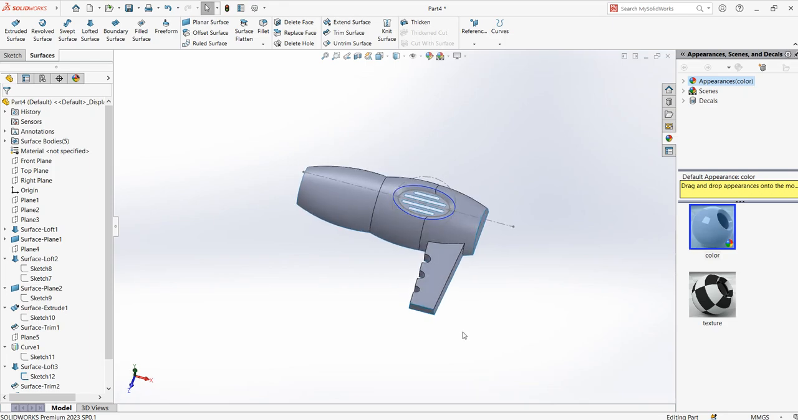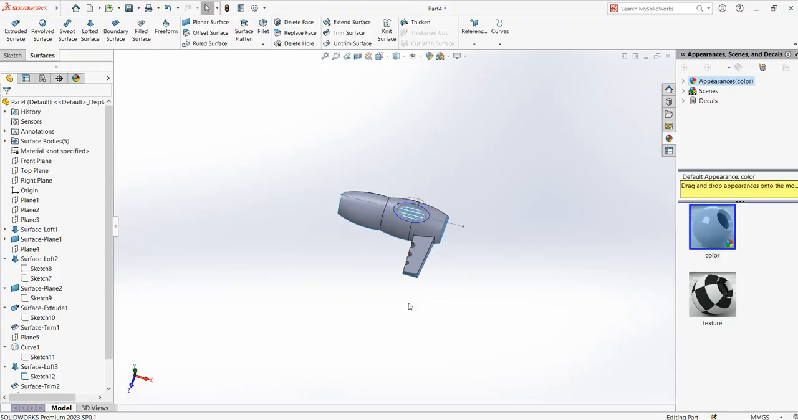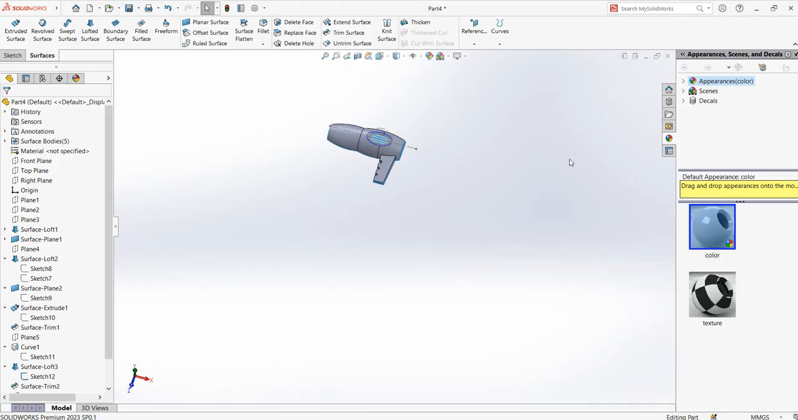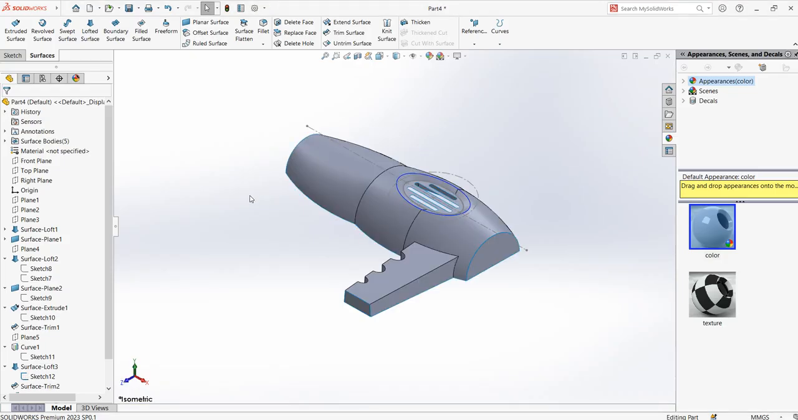So now we have created all the surface. Now we need to actually make the fillet. What is left is the fillet here. Fillet is around 4 mm. So Control 7. So how to make the fillet? Before making the fillet, I have to make sure that all of them is one surface.